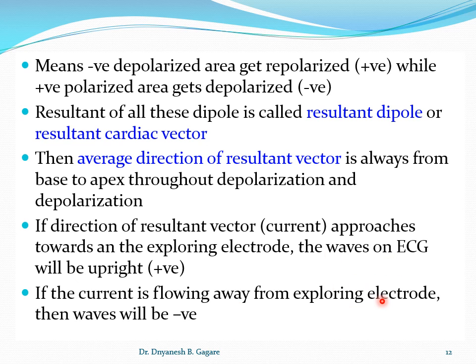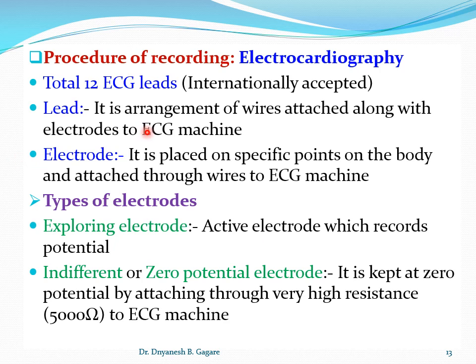Okay, so up to this point, students, we discussed the physiological basis of ECG regarding the current flow. Now we'll proceed with the recording part, how the ECG is recorded, and that will be discussed under the procedure of recording of ECG, which is called electrocardiography.